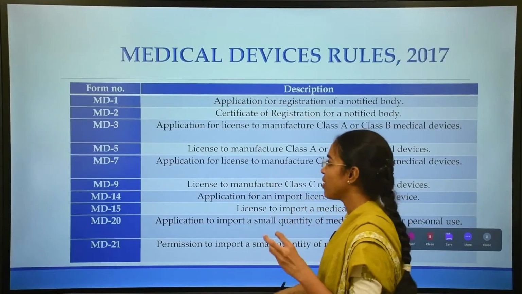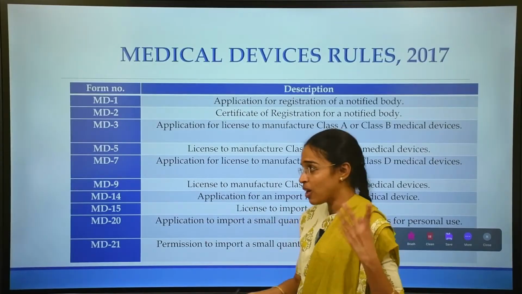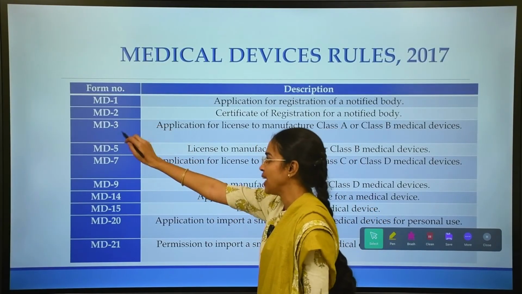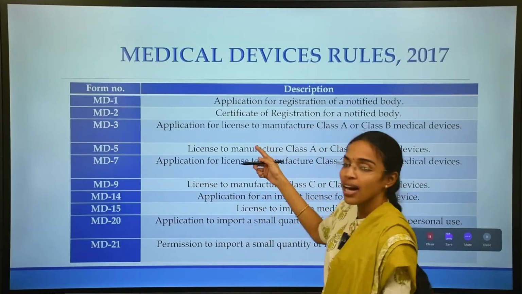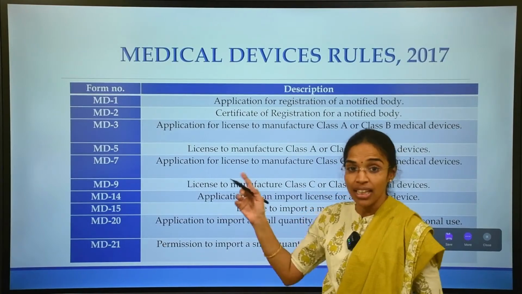In the same way we have so many forms, like we have 40 forms we have discussed. And forms 3 to 5 are related to the risk classification system again. 3, 5, 7 and 9.